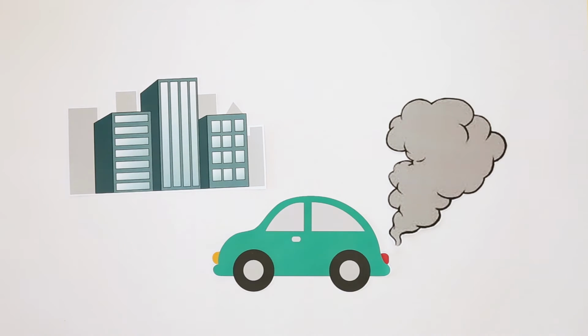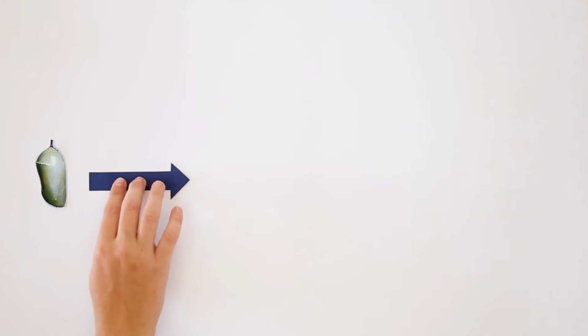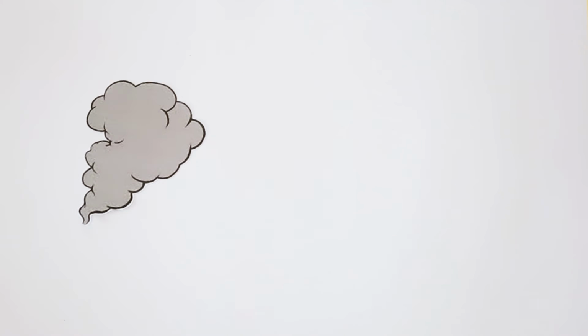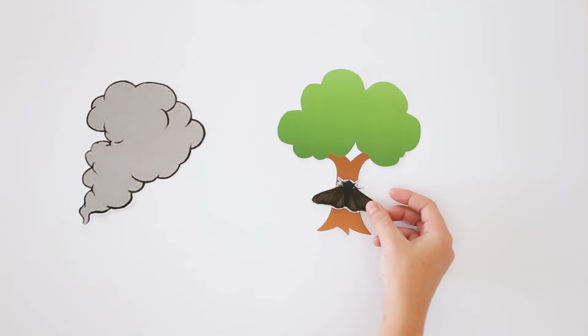An example of natural selection was during the Industrial Revolution. The darker peppered moths were able to survive for a longer period of time, whilst the lighter ones couldn't, as the pollution made it easier for the darker moths to blend into the trees, therefore camouflaging against predators.